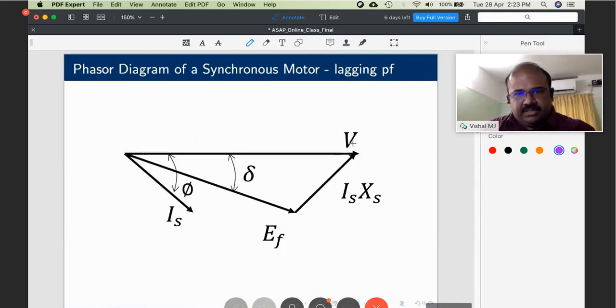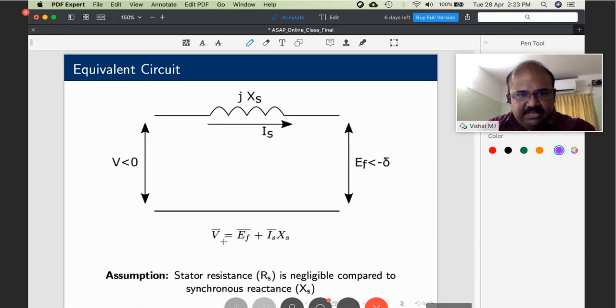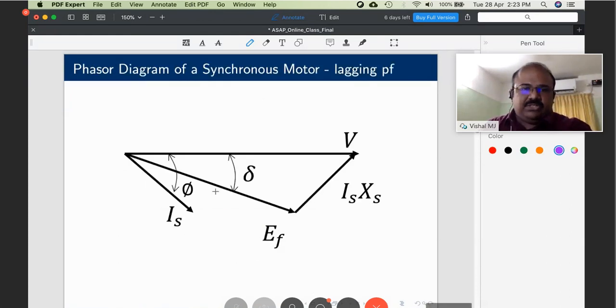Now see, this is the voltage phasor, and remember the equation, V is equal to EF plus Is Xs.